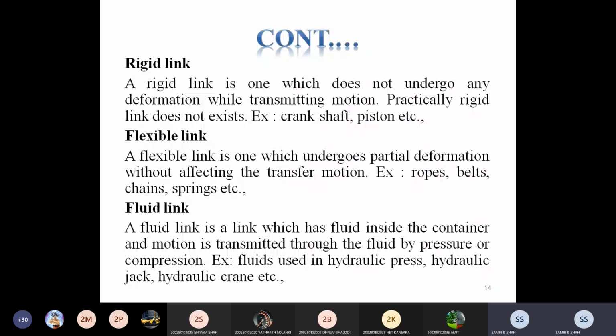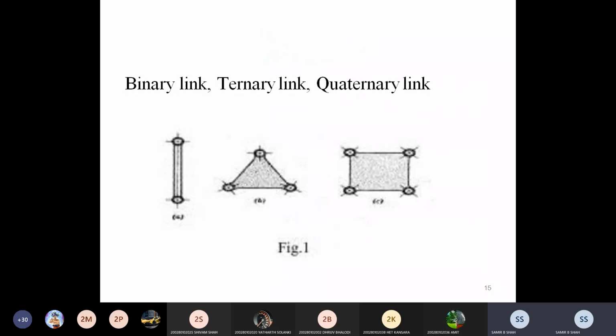So these are the three kinematic links: rigid link, flexible link, and fluid link. You just remember the binary link, ternary link, and quaternary link also. These three are the types of rigid link. You remember that? These three are the types of rigid link.